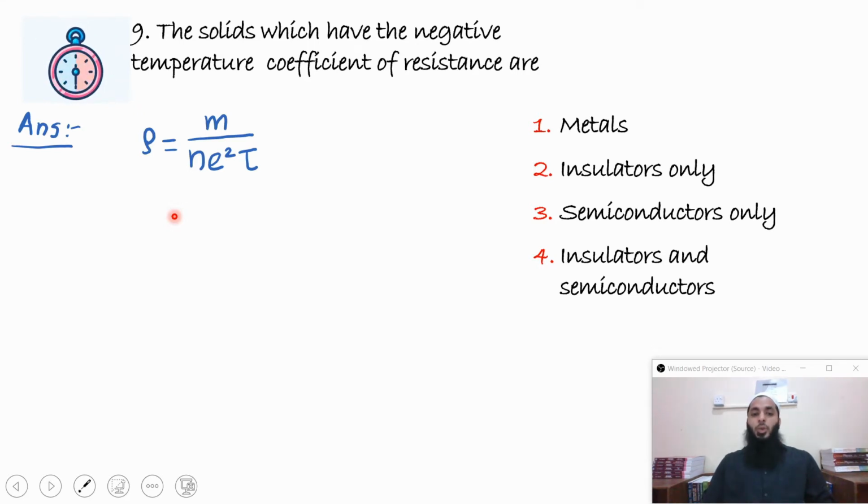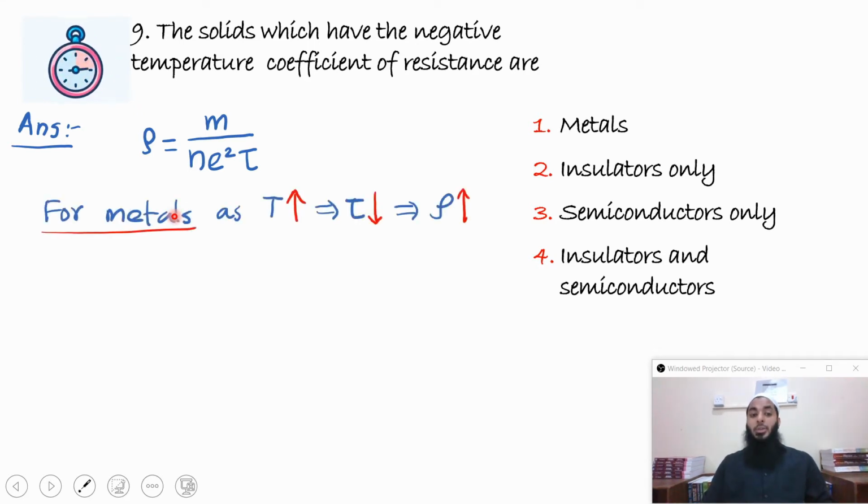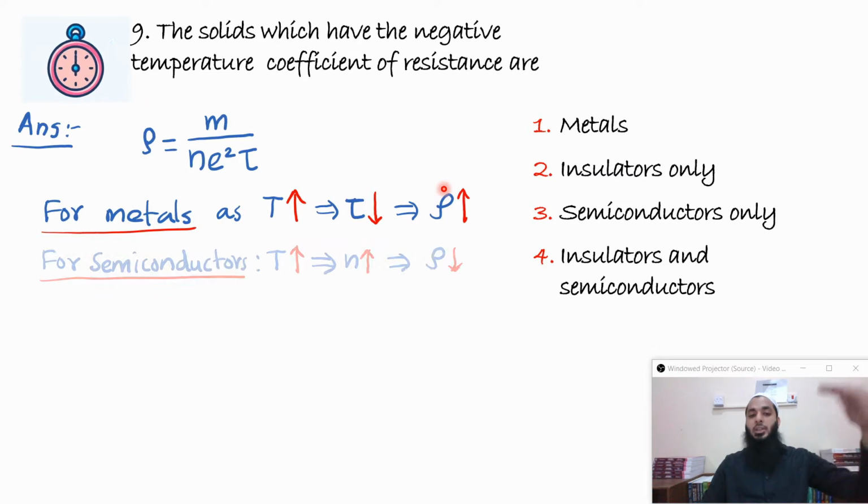Now, when you increase the temperature for metals, the speed of the particles increases very rapidly, and so the time taken between the collisions decreases. So as T increases, tau decreases. So clearly if this denominator decreases, resistivity will increase. So if resistivity increases, it means it has a positive temperature coefficient of resistance.